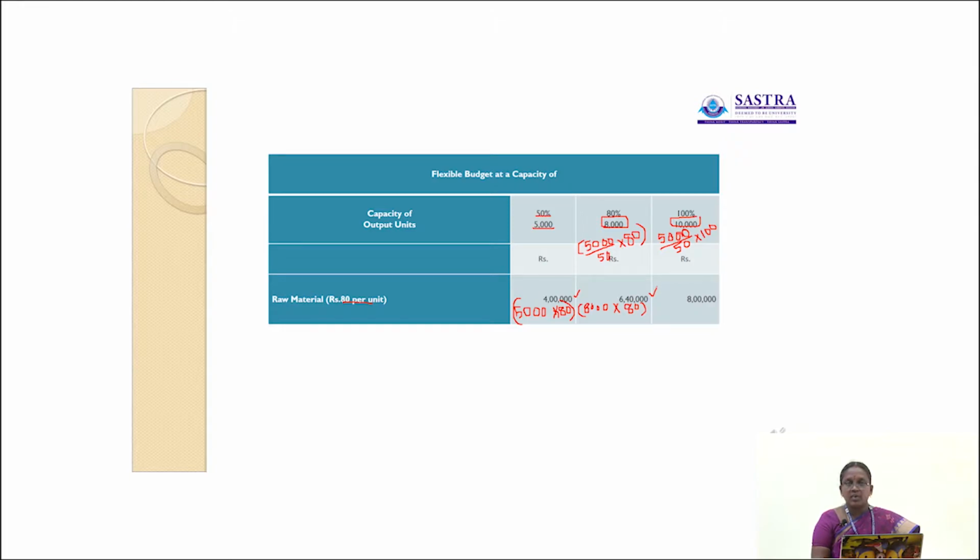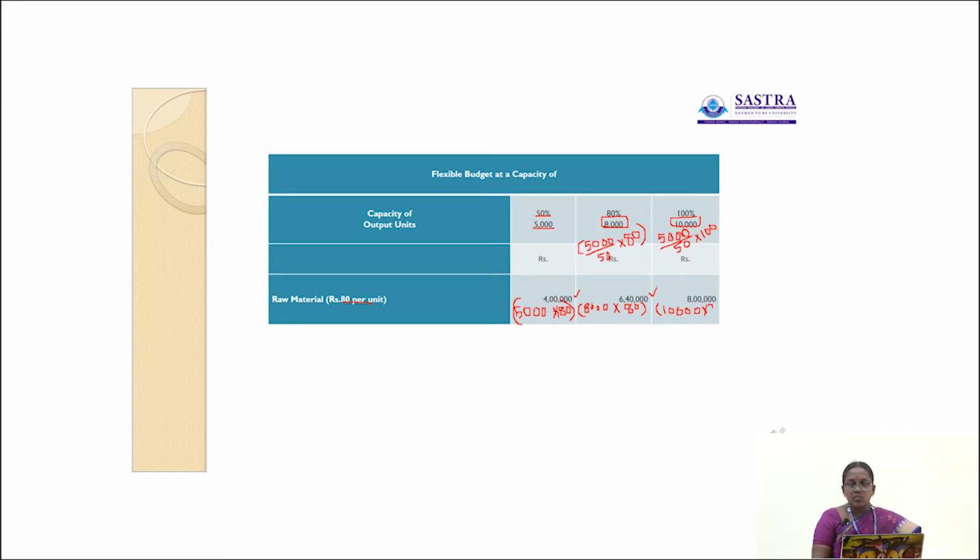Similarly, we have to find out at 100% capacity level. How many units are produced here? 10,000 units are produced at 100% capacity level. So, 10,000 into what is the rate per unit? 80 rupees. So, 10,000 into rupees 80, the total value is rupees 8 lakh.